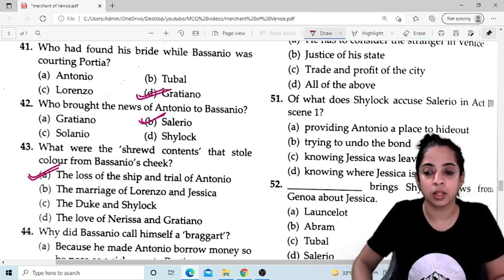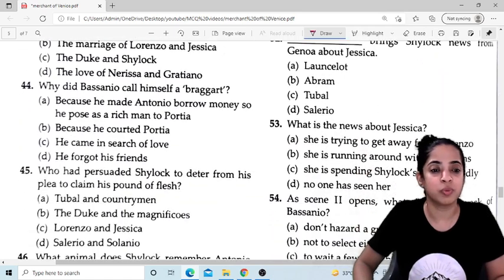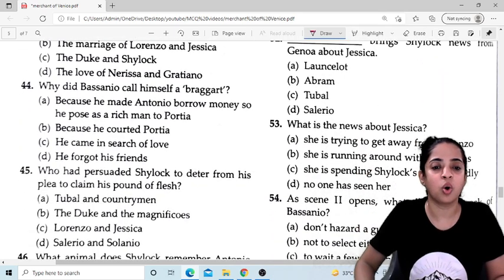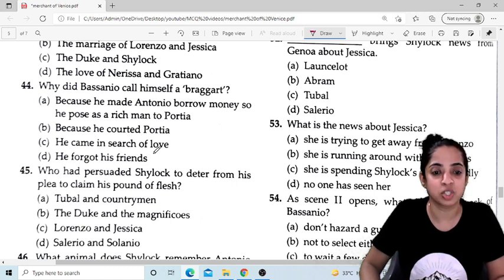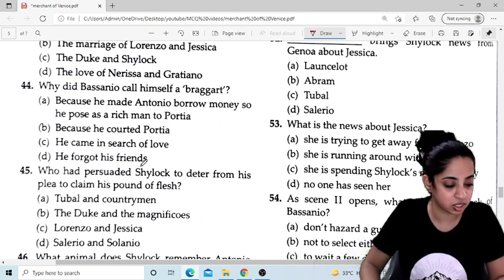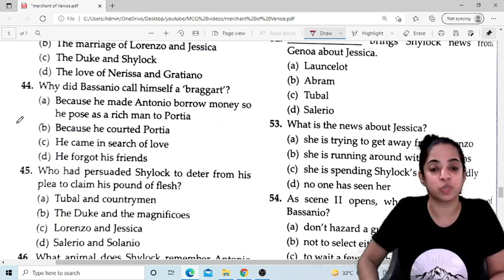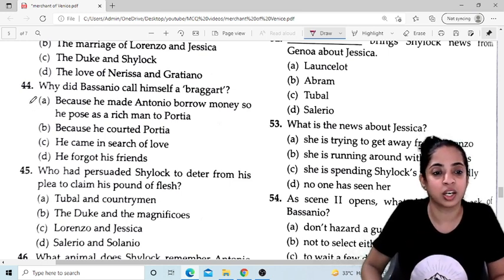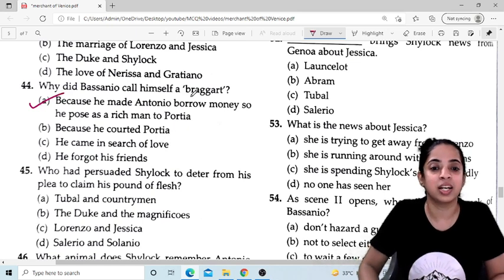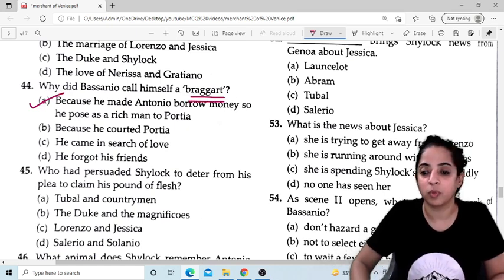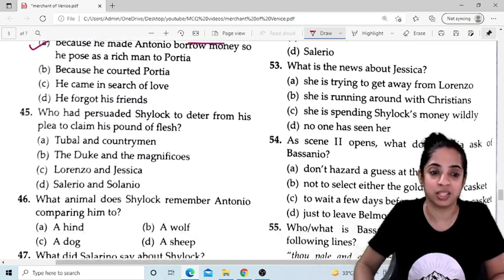Okay. So now coming on to question number 44. Why did Bassanio call himself a braggart? Because he made Antonio borrow money, so he posed as a rich man to Portia. That was the correct answer. That is why he was a braggart, who liked bragging about himself.